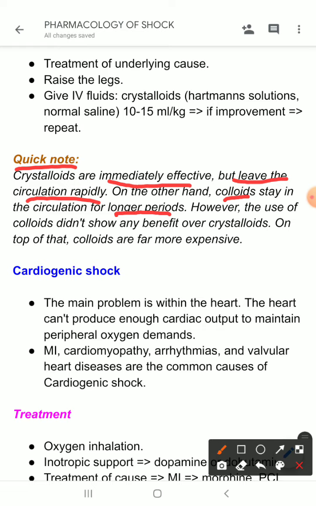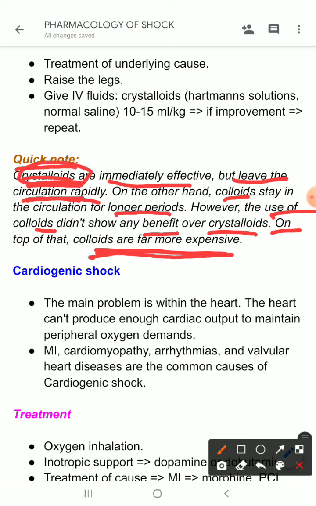But the use of colloids did not show any benefit over crystalloids in clinical trials. On top of that, colloids are far more expensive. For that reason, as we can see that theoretically colloids are more beneficial than the crystalloids, but in clinical practice they have shown nothing beneficial over crystalloids.